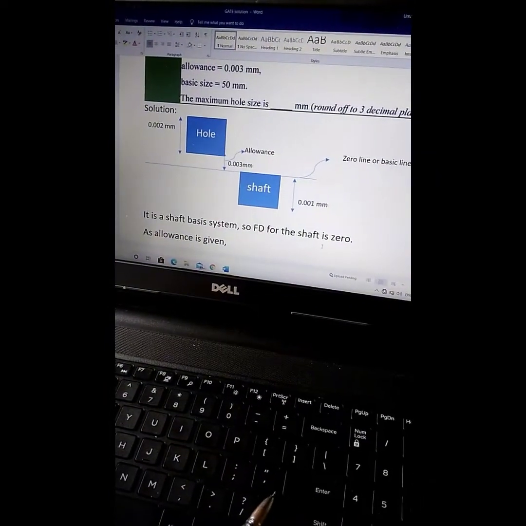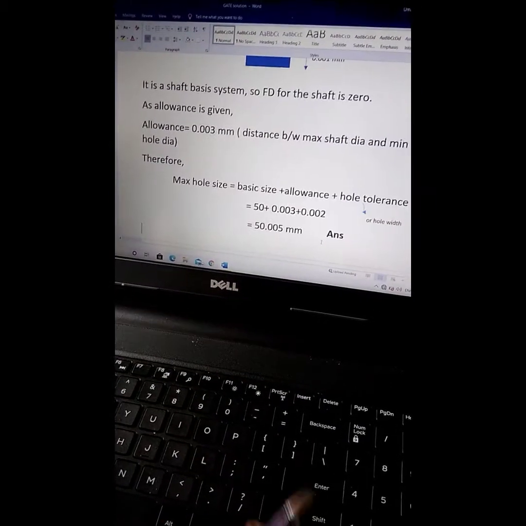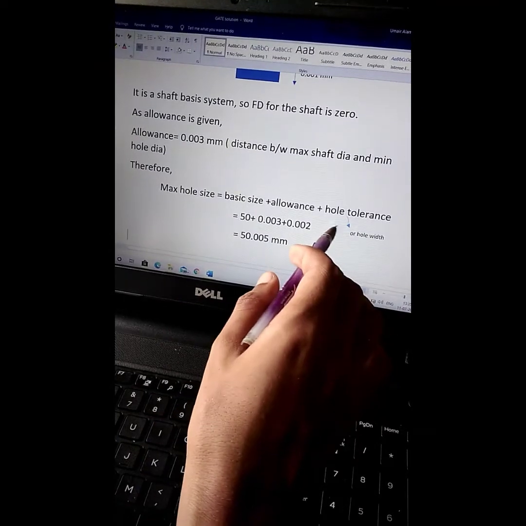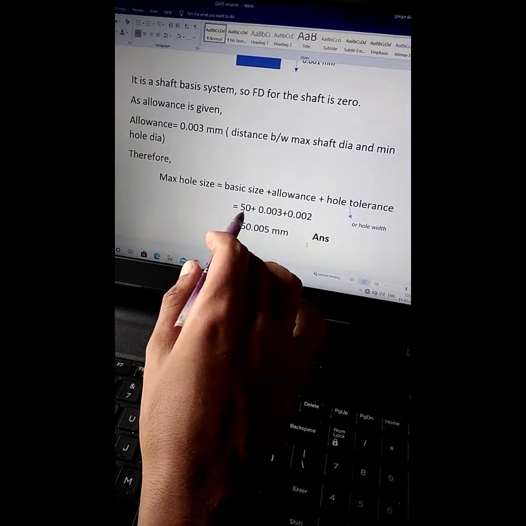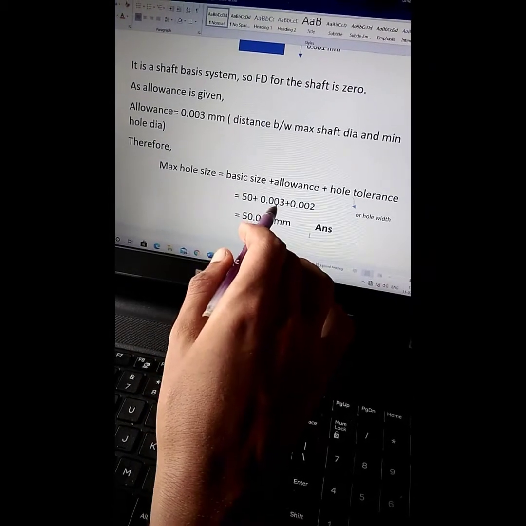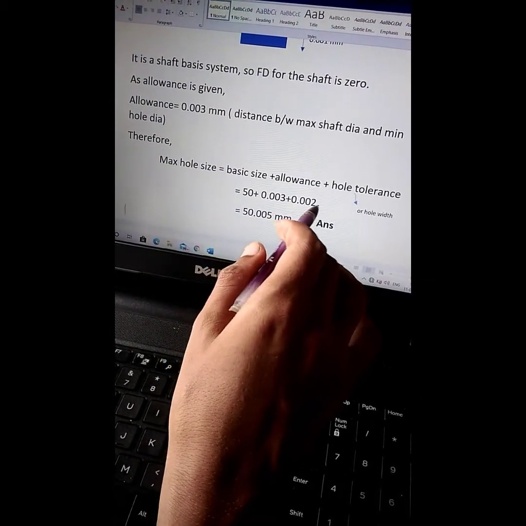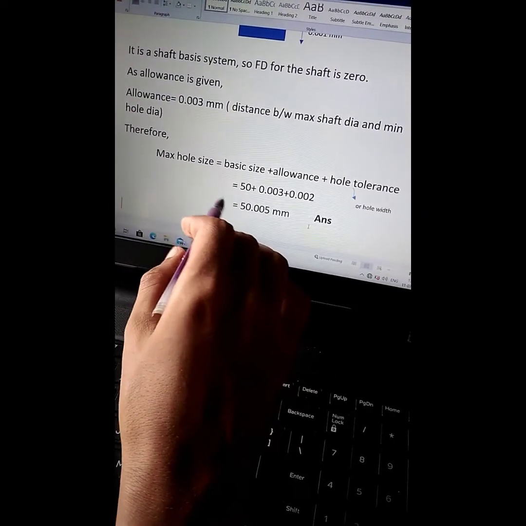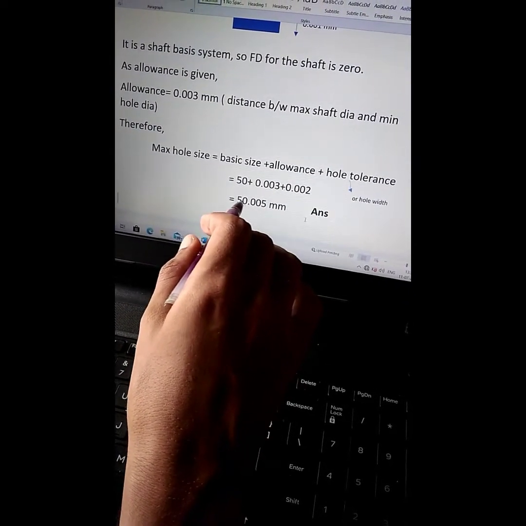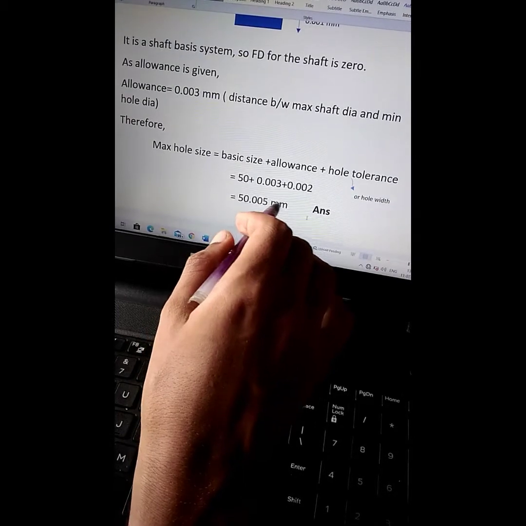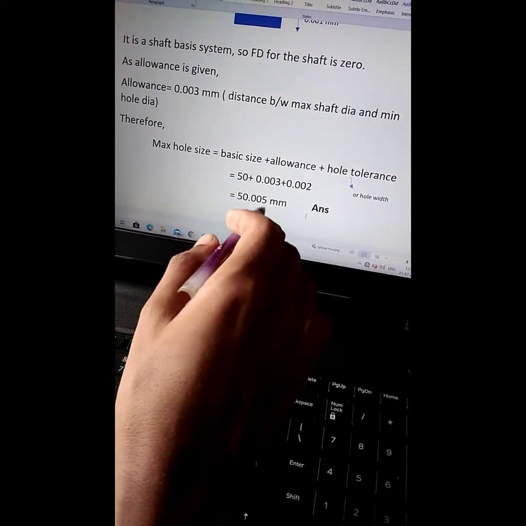So maximum hole size is equal to basic size plus allowance plus hole tolerance, or you can say hole width, and basic size is equal to 50 plus 0.003 plus 0.002, and finally maximum hole size is equal to 50.005 mm. So this is the final answer.